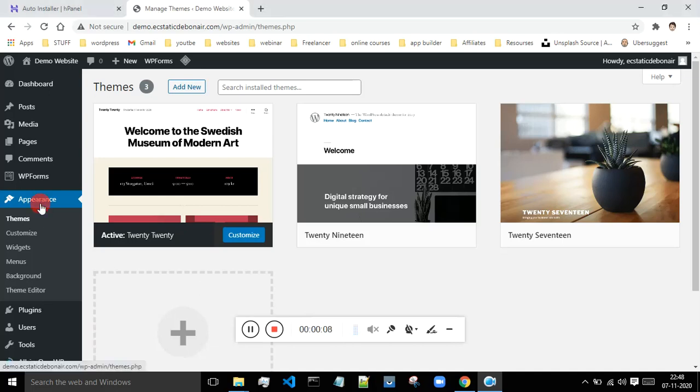So in order to do that, click on the appearance over here, and after that click on themes, and once you are on the themes, click on add new.